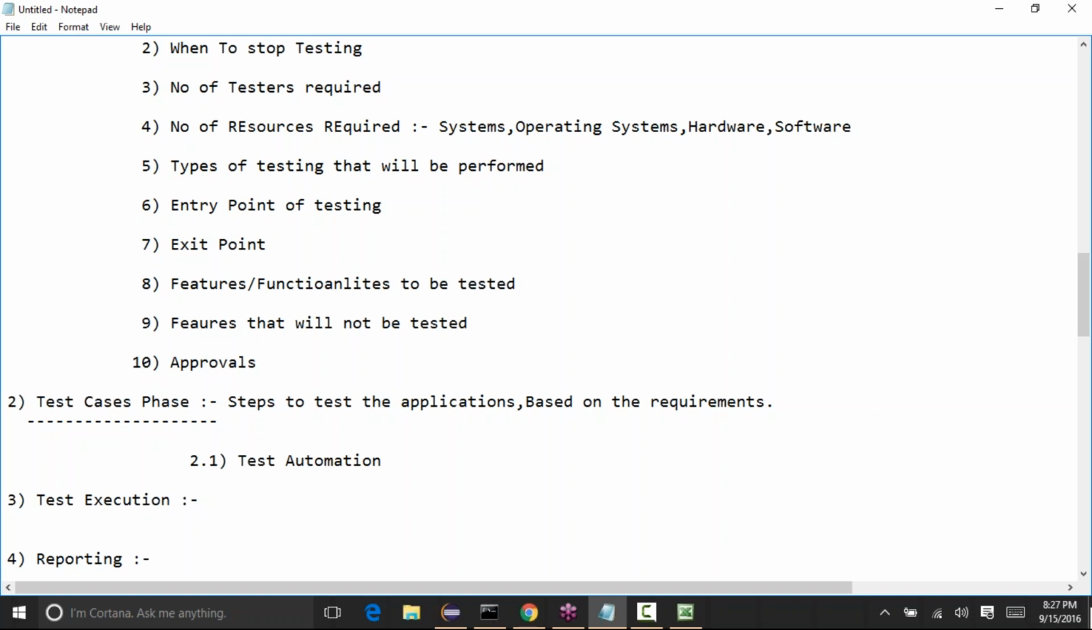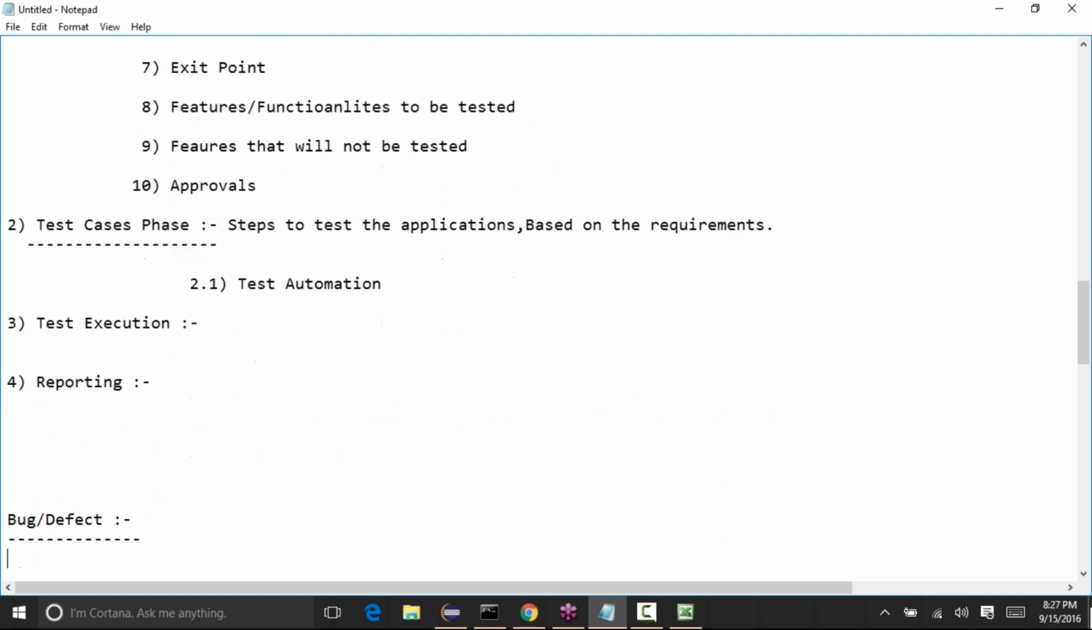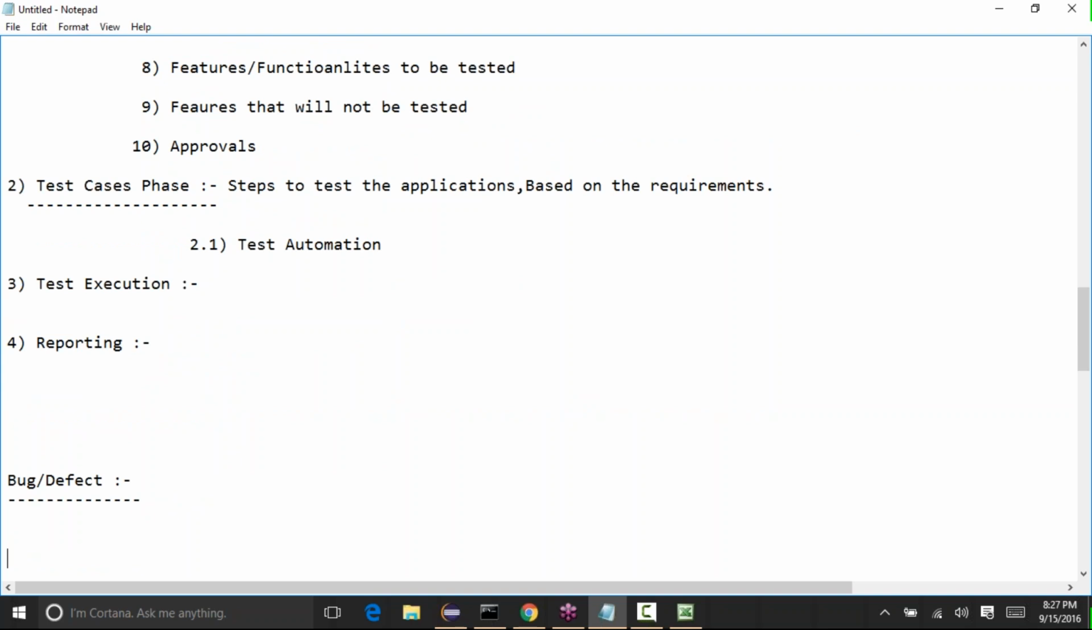Whichever tool the company is using, the automation testers will take the manual test cases and write the code to automate them. So whatever we did manually, now we will use a tool and write the code for it. That also comes in the test cases phase. If the company is planning to do automation, then only we will have the test automation phase. If they don't, then there is only the manual test cases phase.